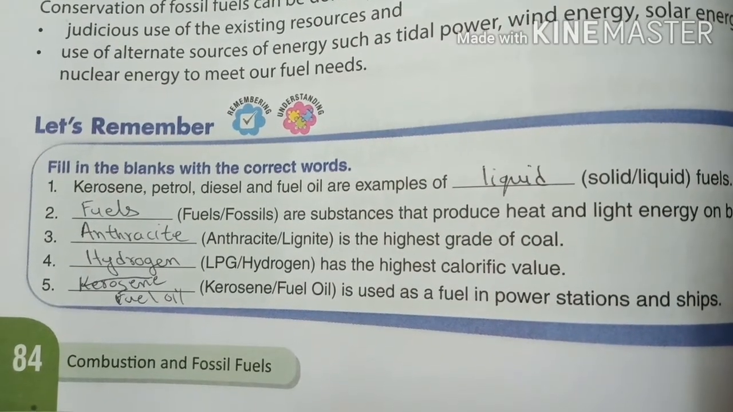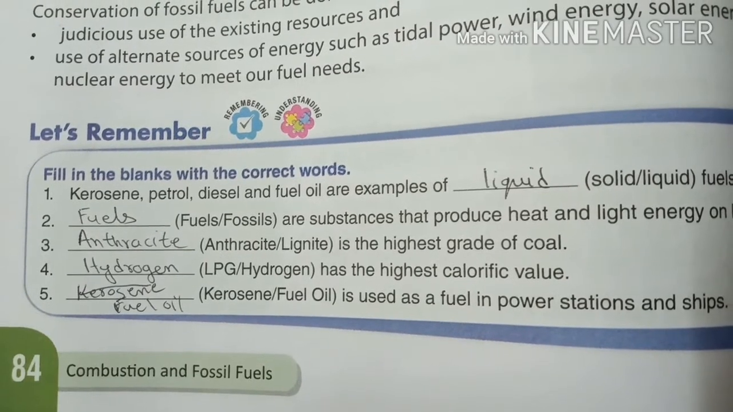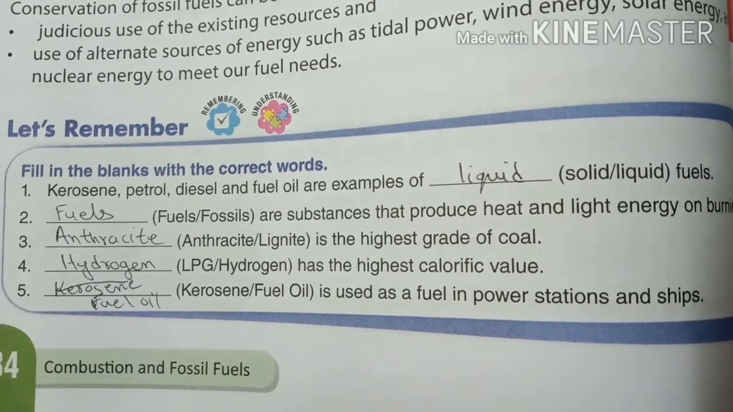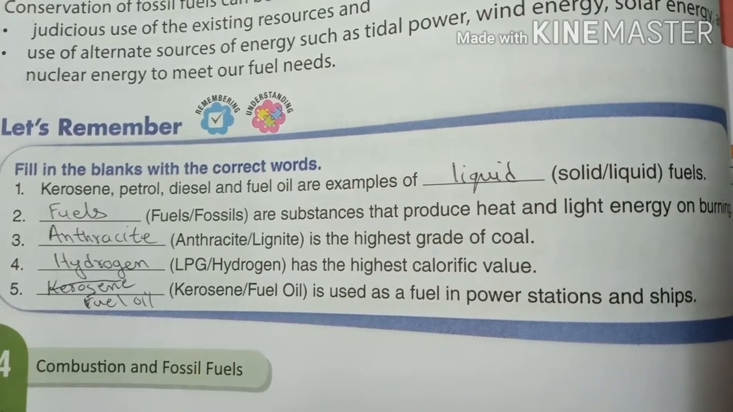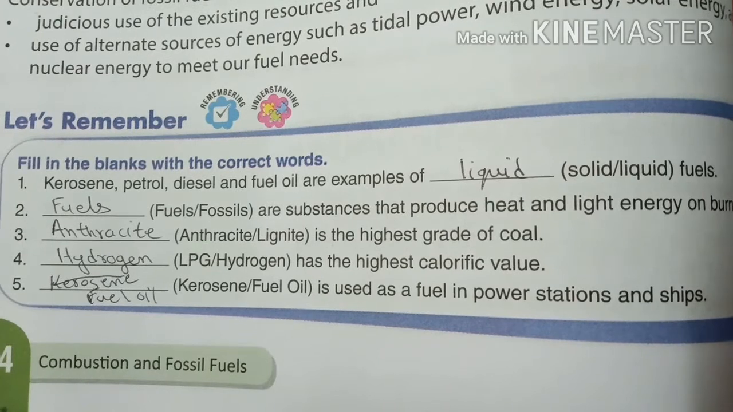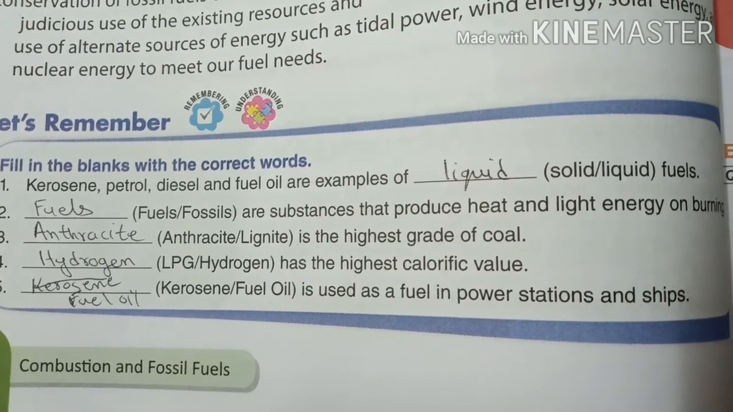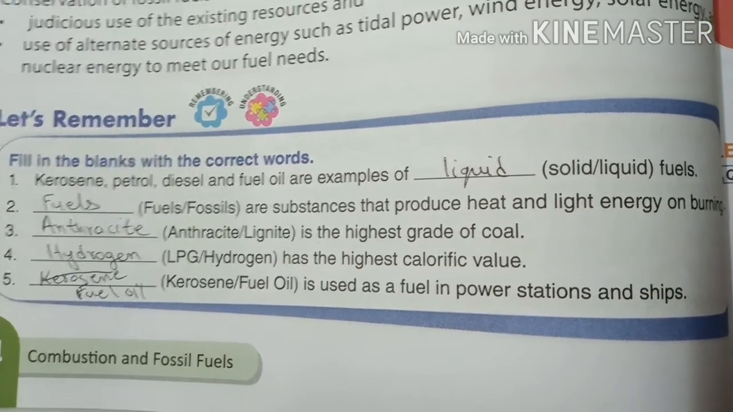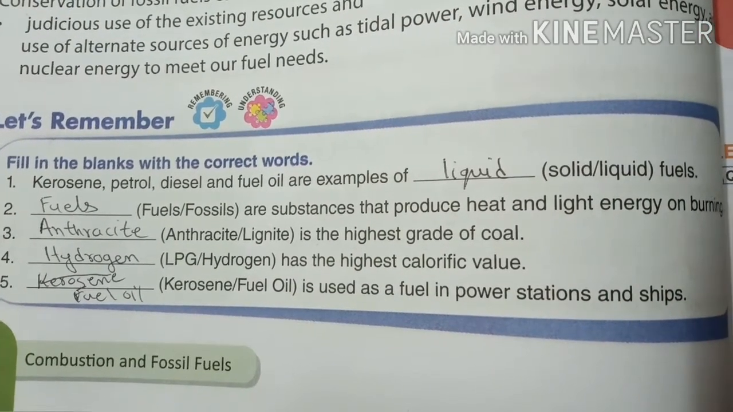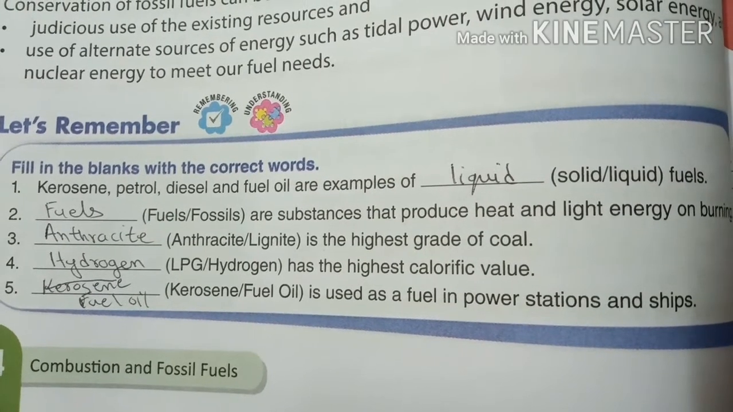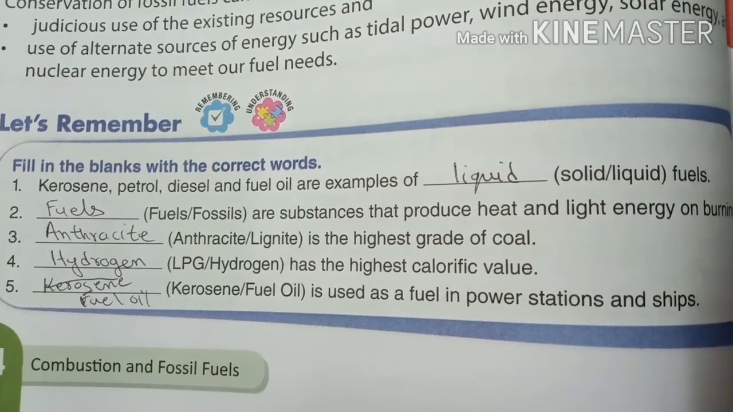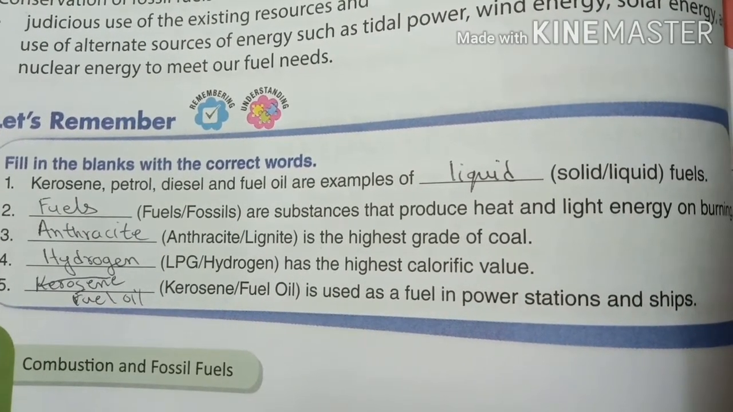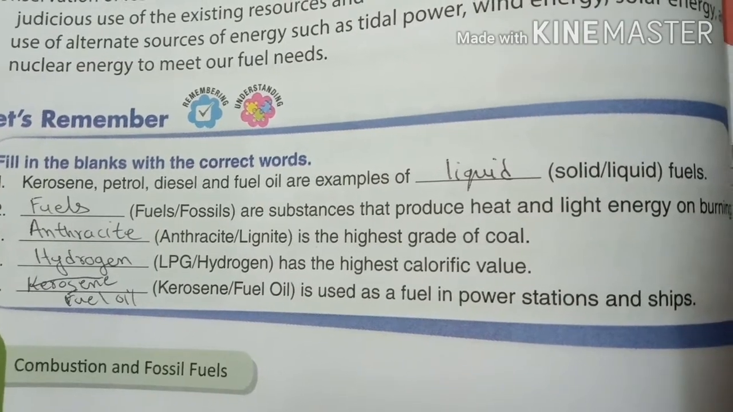Okay, so the next question is from chapter number 5, that is Combustion and Fossil Fuel, page number 84. Kerosene, petrol, diesel and fuel oil are examples of liquid fuels. Fuels are substances that produce heat and light energy on burning. Number 3, anthracite is the highest grade of coal. Number 4, hydrogen has the highest calorific value. And number 5, fuel oil is used as fuel in power stations and ships.